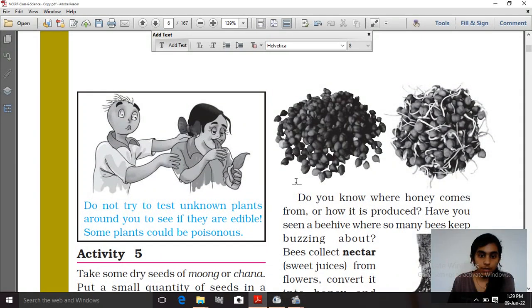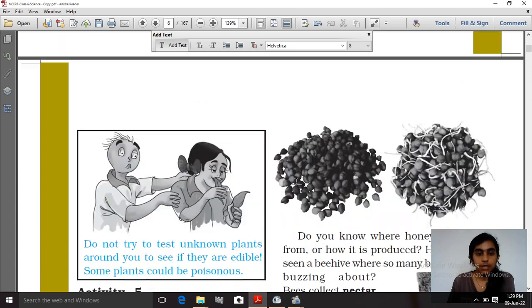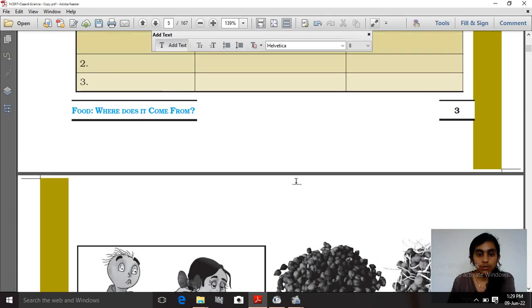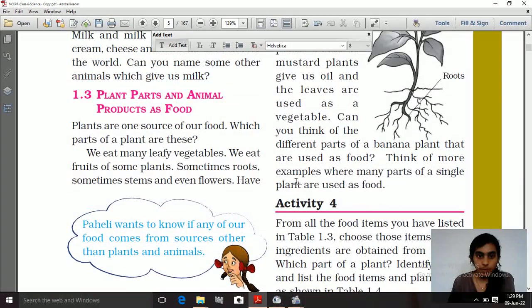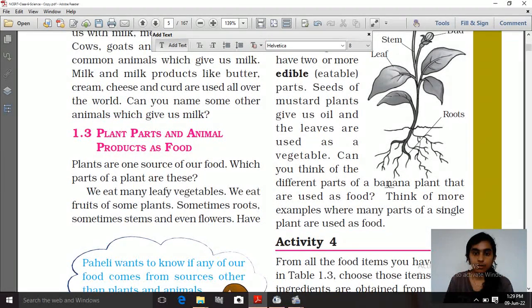Now one thing you have to remember is that all plants are not eatable. Yes, I have said that from plants we get fruits and leaves, but only some plants are used as food.